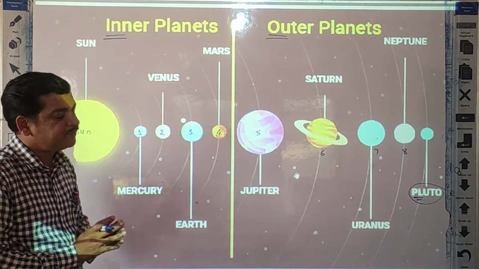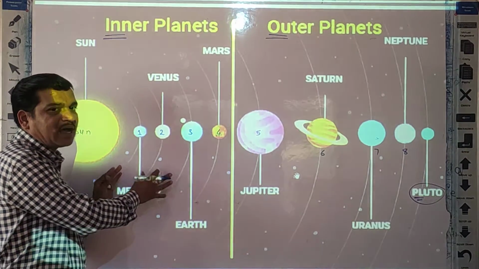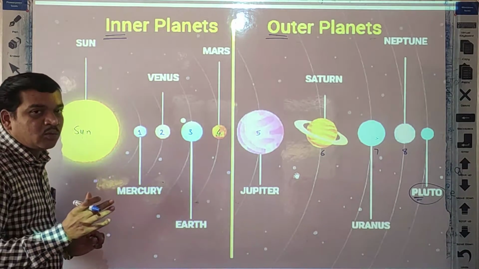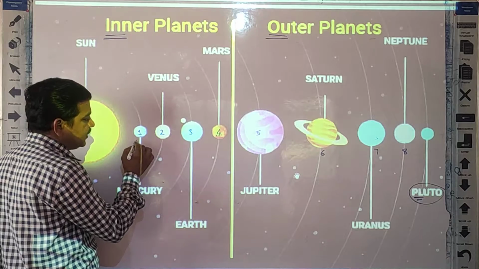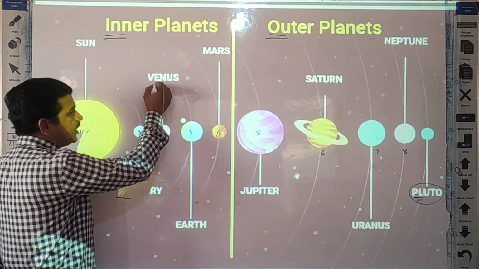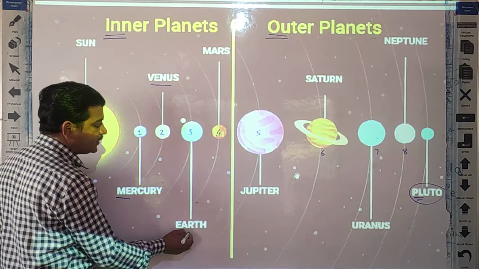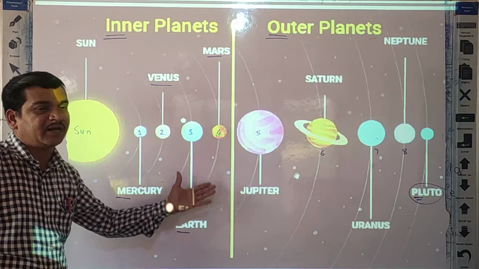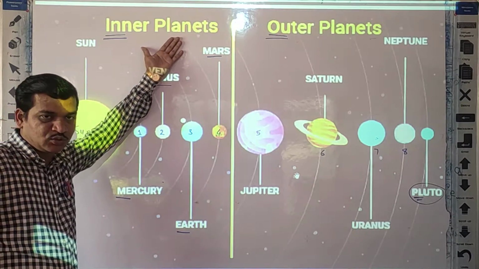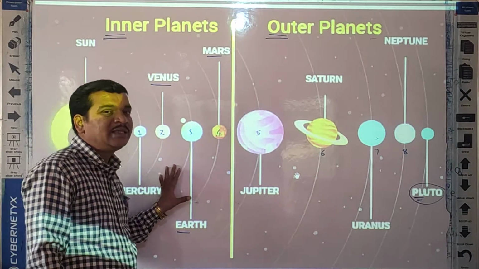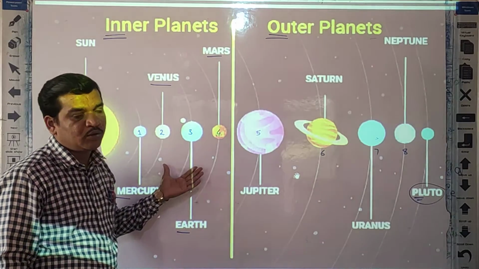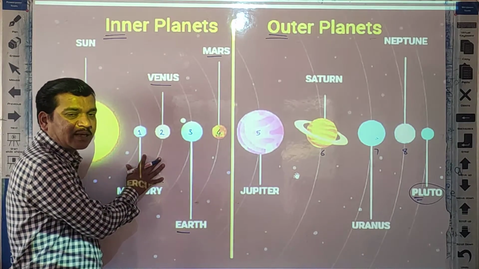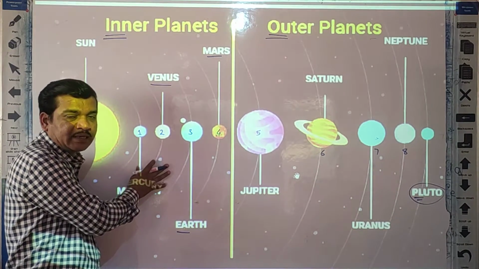Their names: first Mercury, second Venus, third Earth, and fourth Mars. So these 4 planets are called inner planets. Mostly these inner planets are made up of rocks and minerals.